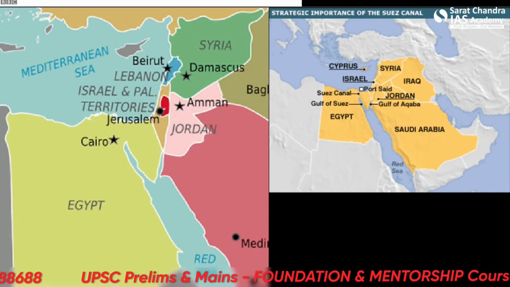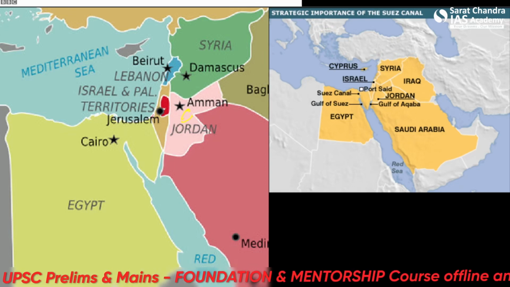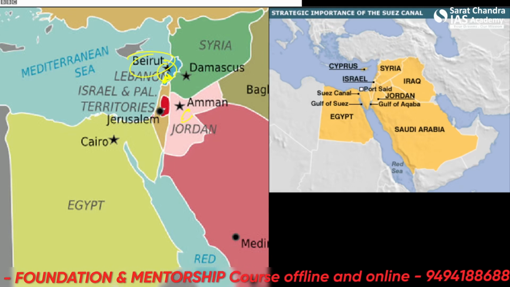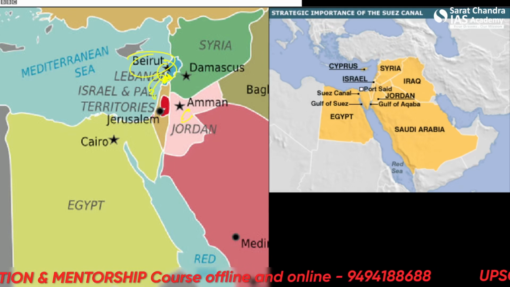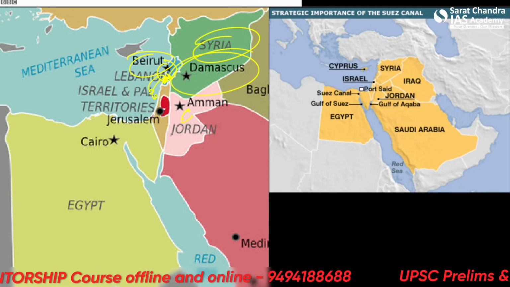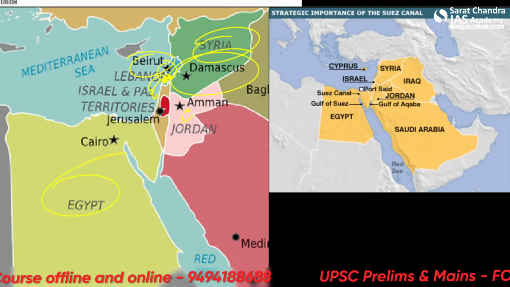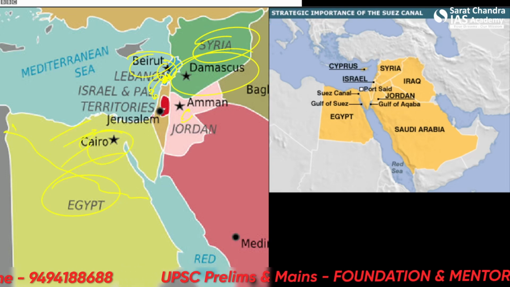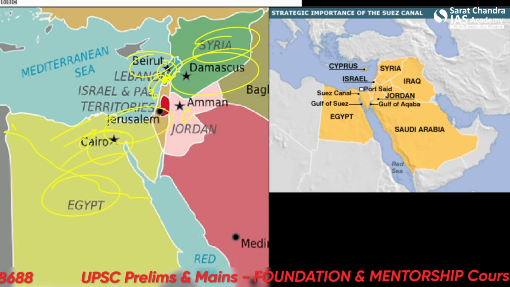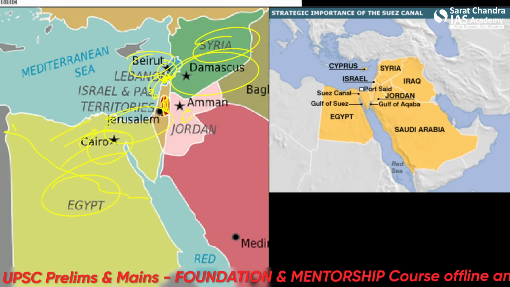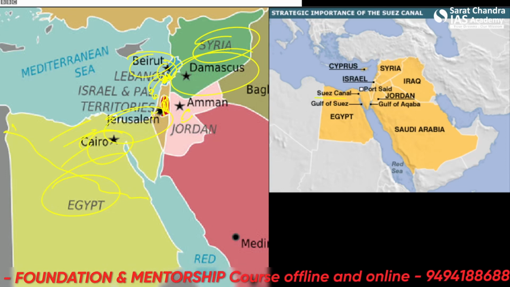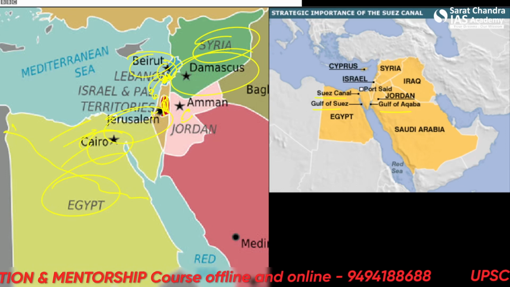You can see Jordan here with its capital Amman. This is Lebanon here, capital Beirut, and it has become the residing place of Hamas, from where it launches attacks many a time. This is Syria, Damascus, which is in constant conflict. Egypt, which is again in constant conflict and a hub of terrorism. This is Cairo, the capital of Egypt. This is Jerusalem, which is located in the West Bank and is now majorly controlled by Israel. Here you can see the Suez Canal, Gulf of Suez, Gulf of Aqaba. I have told everything here.